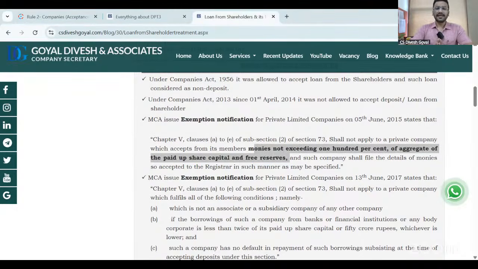So the law said that in 2014, when this act came, private companies were not allowed to take loan from the shareholder. But on 5th June 2015, when this exemption notification was launched, the Ministry came with one solution. Okay, as a private company, you can take loan from the shareholder, but up to a limit. That limit is up to 100% of paid up share capital and free reserve. Above that, you cannot take. But the purpose of private companies was not resolved by this relaxation, because this is a very minimum relaxation.